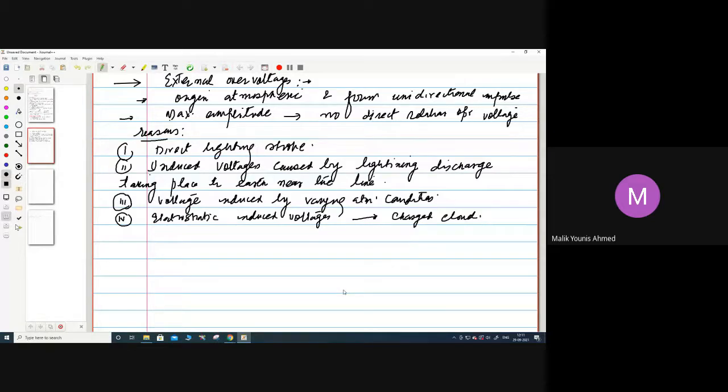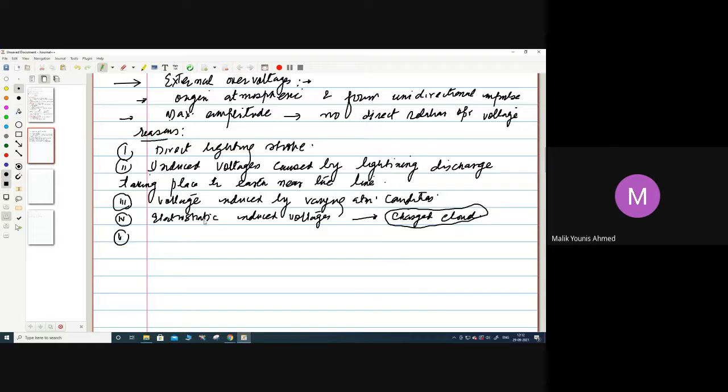So when that electrostatic charge is induced, it can also induce overvoltages from the charged cloud. We will talk about how the cloud becomes charged in the lightning phenomenon, and that charged cloud can also raise the voltage externally.